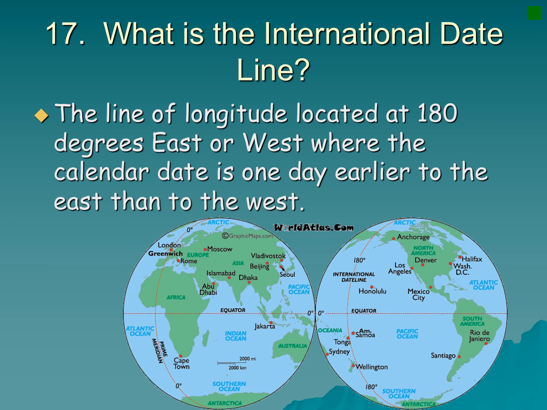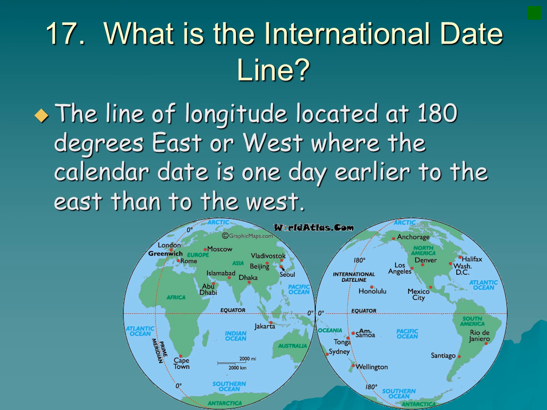So what's the international date line? This is the location at 180 degrees. So if you were at the prime meridian on one side of the globe, that would be at 0 degrees longitude. If you came to the other side of the globe, you'd find the 180-degree line. And this is where the east meets the west, and this is known as the international date line.